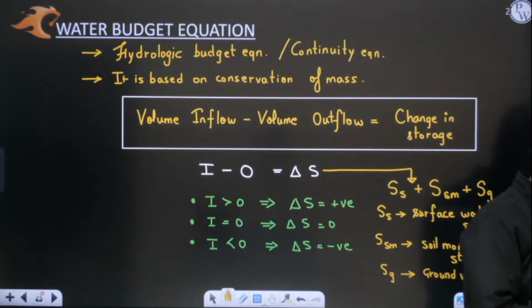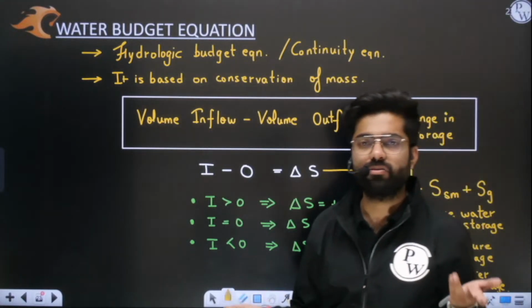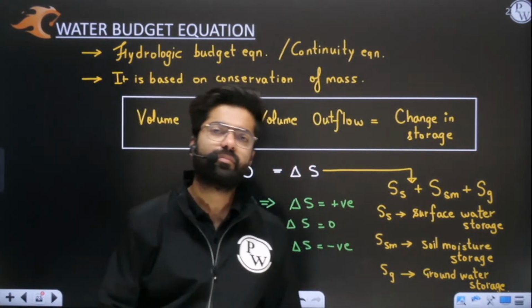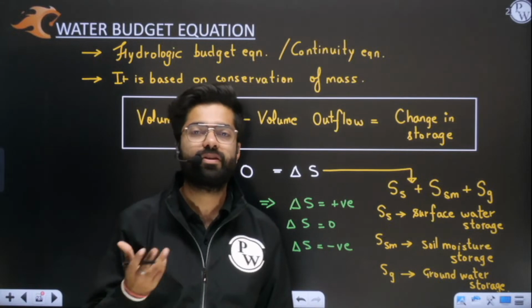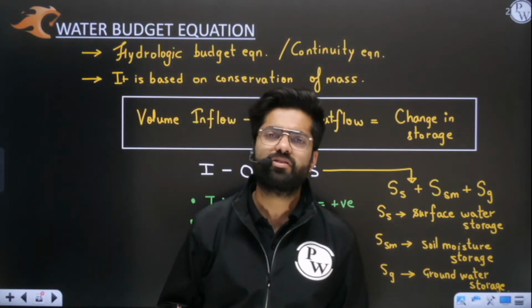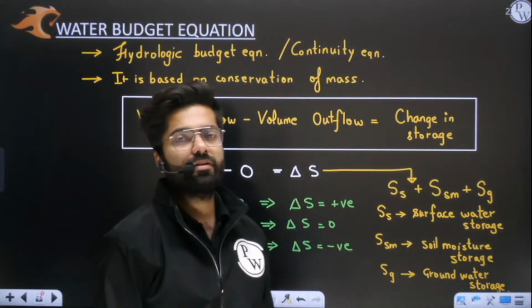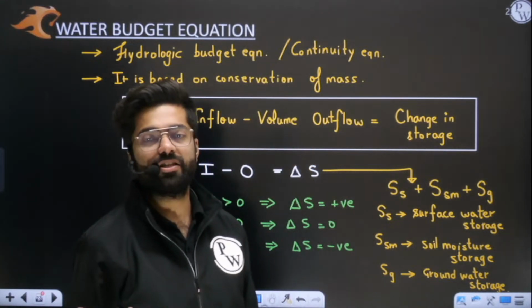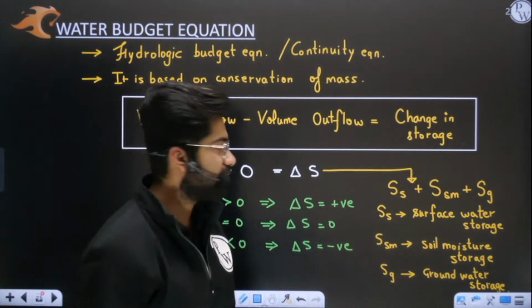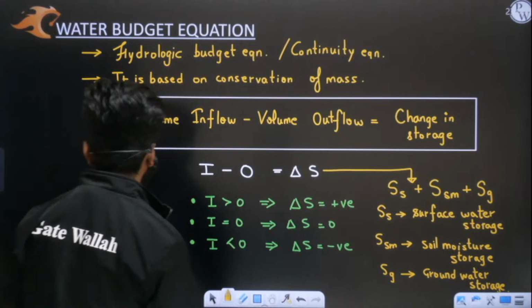Evaporation from ground, how is it possible? It's very simple. You all know that below the surface, water will be absorbed and present there. Some water gets evaporated. Below the ground also evaporation takes place, and if some crops and weeds are there below the ground, they will transpire also. So simply it will get lost.